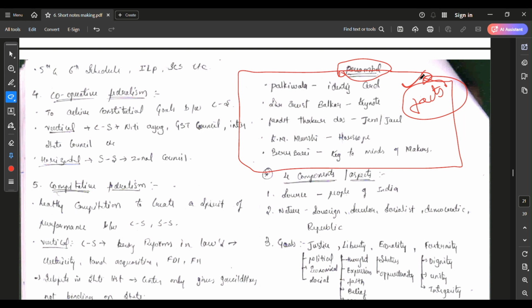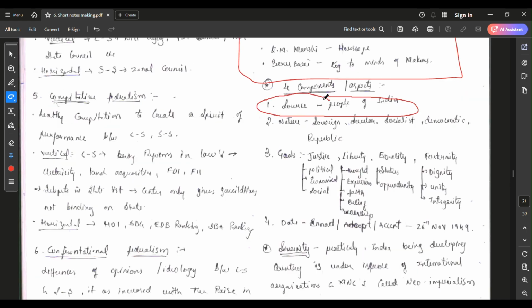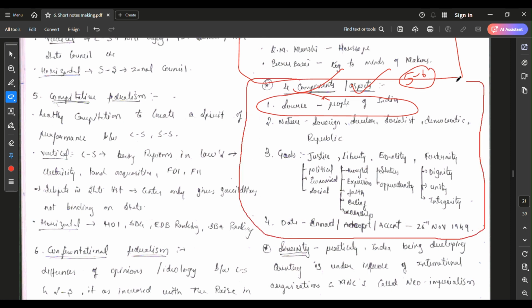Here you can see the components. I wrote the components in 5 to 6 pages in my class notes, but here I just wrote them in 4 to 5 lines, 4 to 5 points. I wrote the entire 5 to 6 pages in just 4 to 5 points. You can see here.